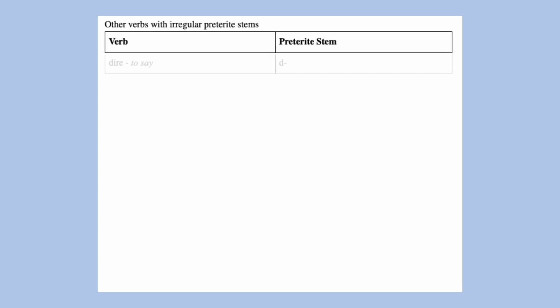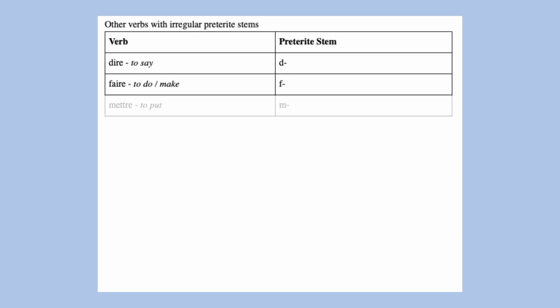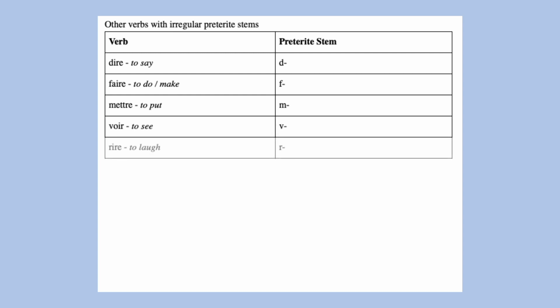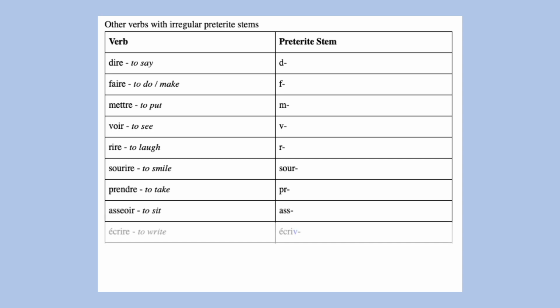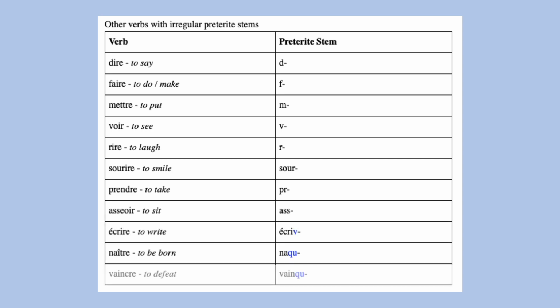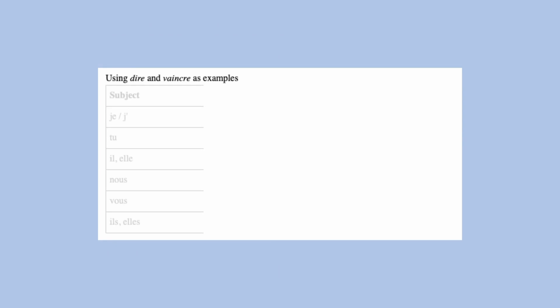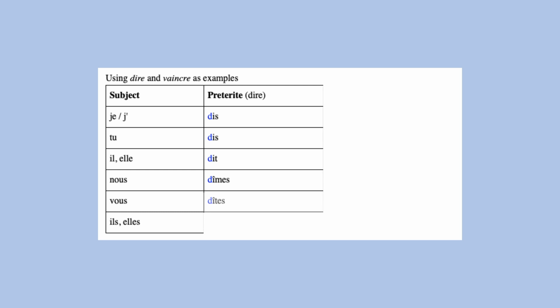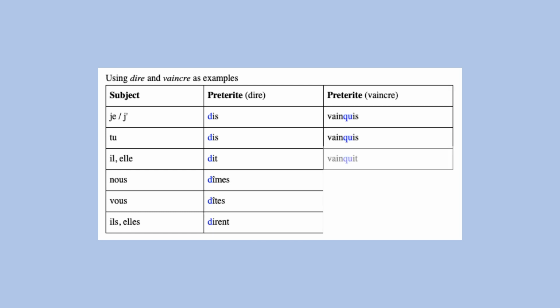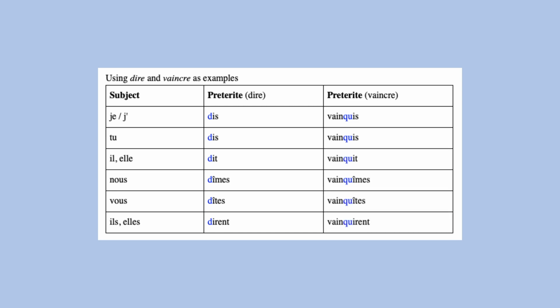These verbs have their own types of irregular preterite stems, but they take the usual -ir or -re preterite endings. Using the irregular preterite stems of dire and vaincre as examples, we have dis, dis, dit, dîmes, dîtes, dirent. Vainquis, vainquis, vainquit, vainquîmes, vainquîtes, vainquirent.